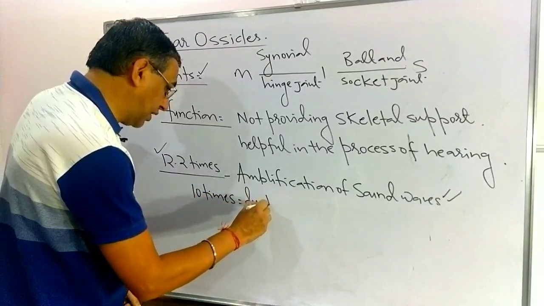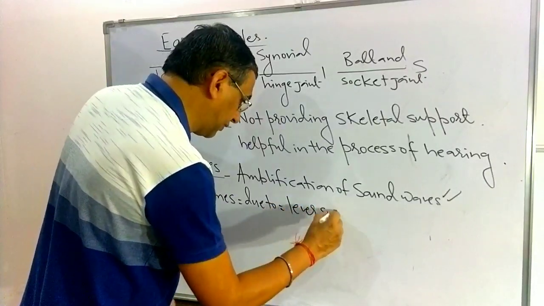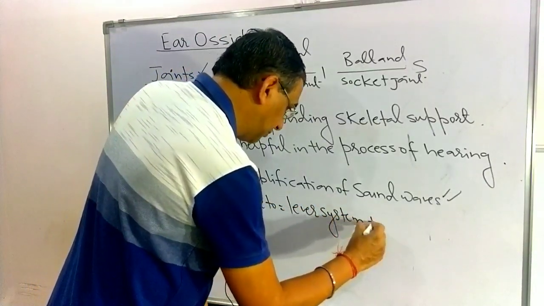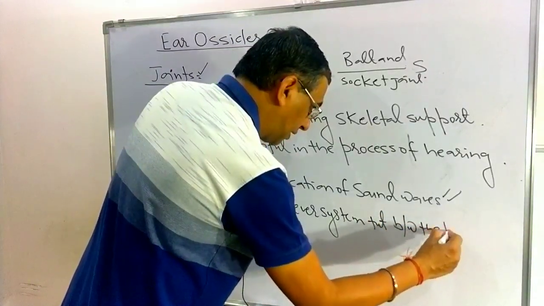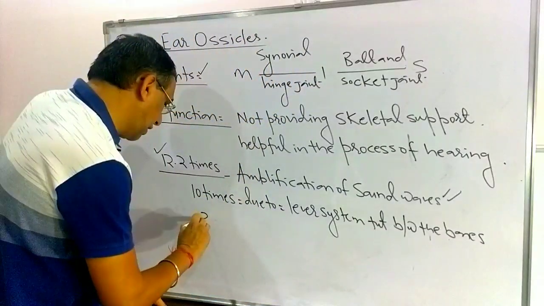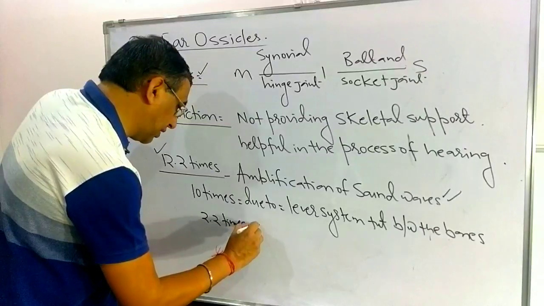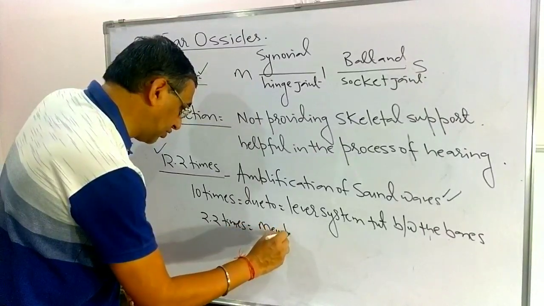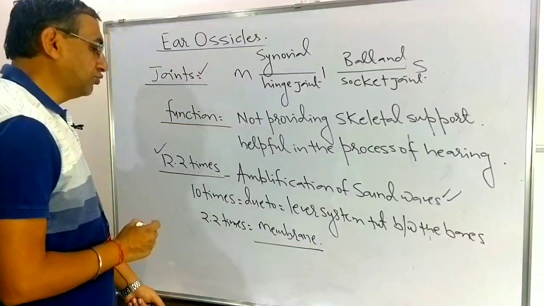10 times it is due to the lever system present between the bones. And 2.2 times it is due to the membrane, because they are going to strike on the membrane. So it is producing 2.2 times here.